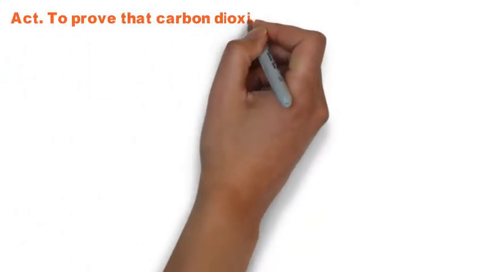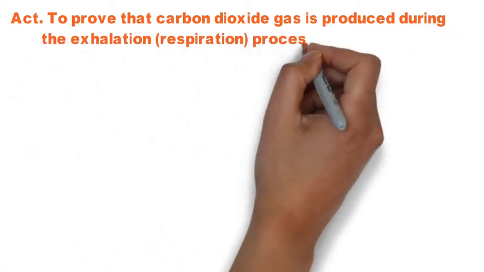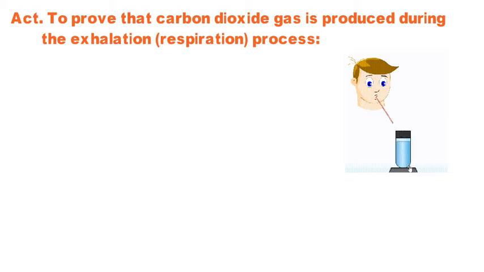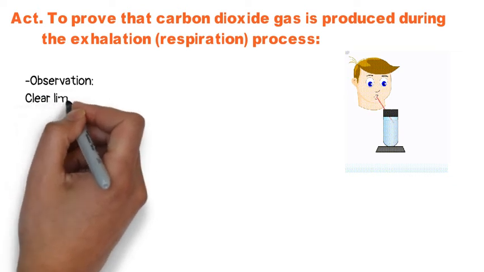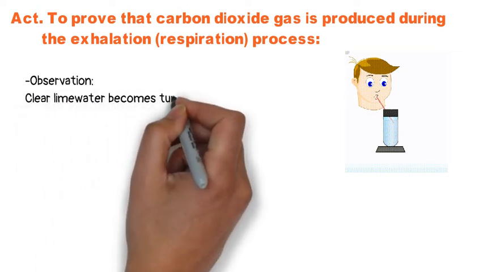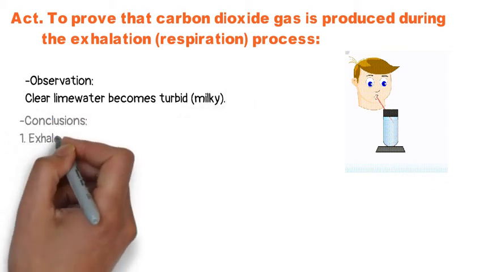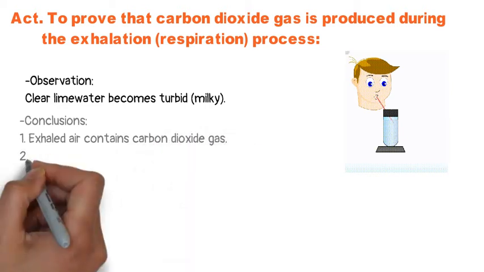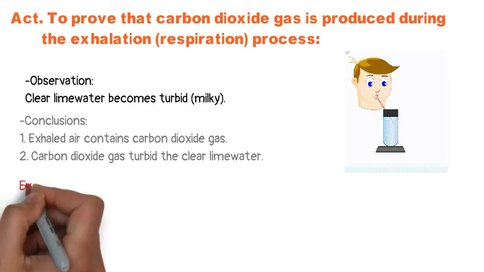To prove that during the exhalation process we release carbon dioxide gas, how can we be sure? First, we need clear lime water and a straw. When we blow into the clear lime water with the straw for several minutes, we will find that the clear lime water gets turbid. From this, we conclude that the exhaled air contains carbon dioxide gas, and the carbon dioxide gas makes the clear lime water turbid. Why?